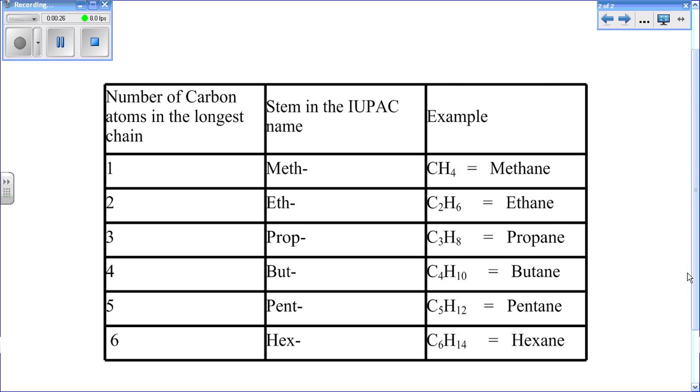pent, and hex. Some examples are, for an alkane, if you have one carbon, it's a methane, or for example, if you have 3 carbons in a chain, then it's a propane.